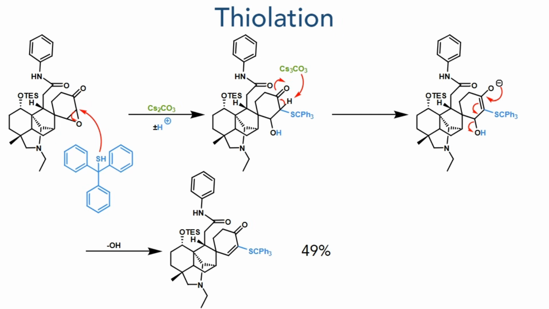In the next step, it was reacted with triphenylmethanethiol and cesium carbonate. The thiolate nucleophile adds to the beta position, which is less sterically hindered and more electronically activated. The alpha position is then deprotonated by the carbonate, forming an enolate and eliminating hydroxide in an E1cB mechanism, forming the product in a 49% yield.